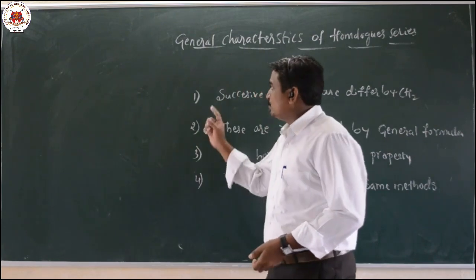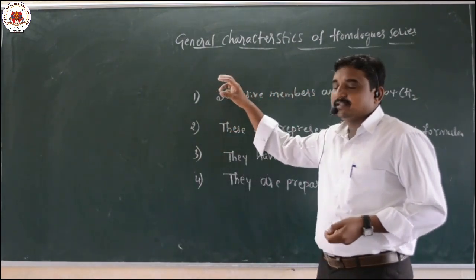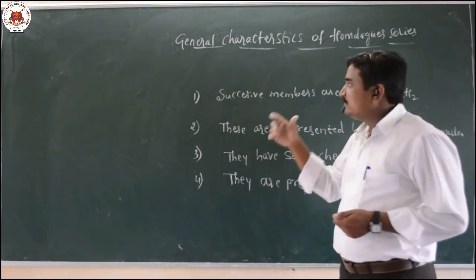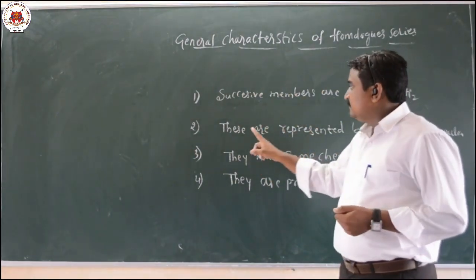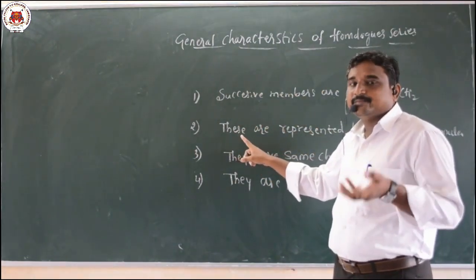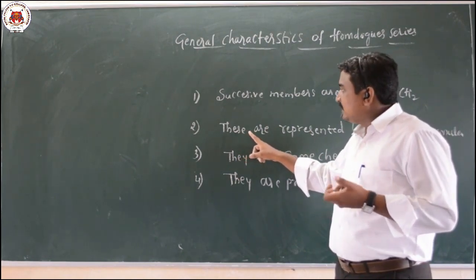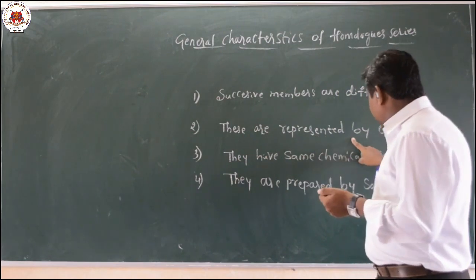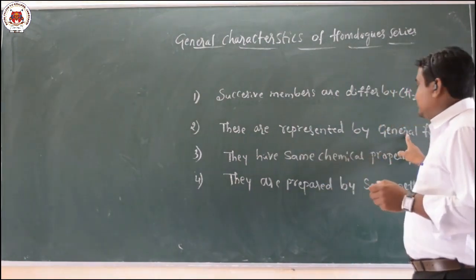Homologous series are structurally related series and the successive members differ by the CH2 group. So they are the same, and for that reason they only differ in their CH2 group. For that reason they are represented by a general formula, a single formula.